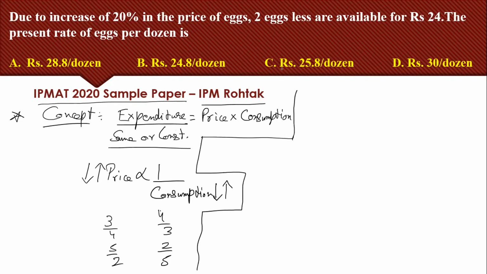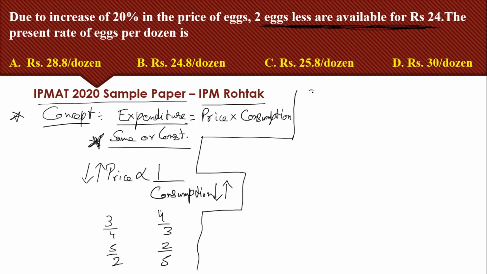The question says that due to an increase of 20% in the price of eggs, 2 eggs less were available for ₹24. What does this mean? Read the second part again: 2 eggs less were available for ₹24. That means earlier also he was having 24 rupees, and now also he is having 24 rupees to spend on eggs. That means expenditure is the same. Whenever expenditure is the same, price is inversely proportional to consumption. So I'll be using this concept.